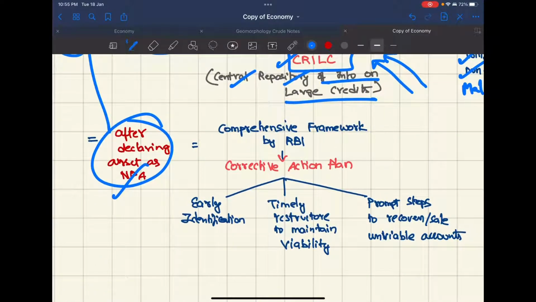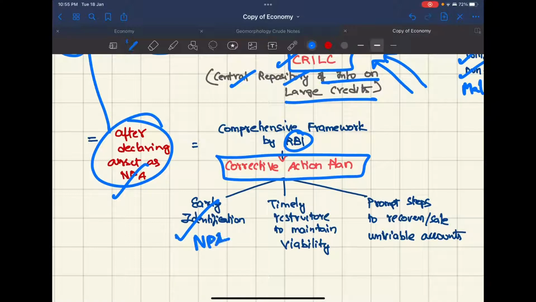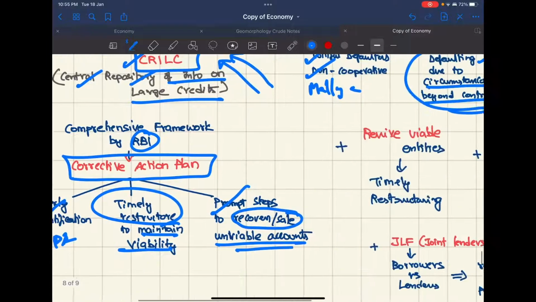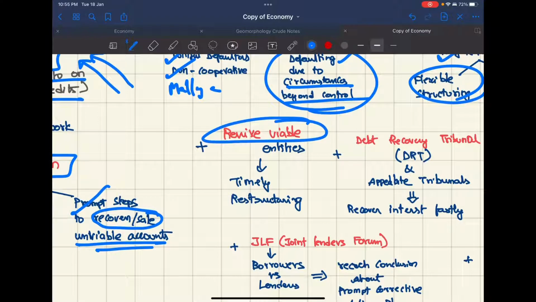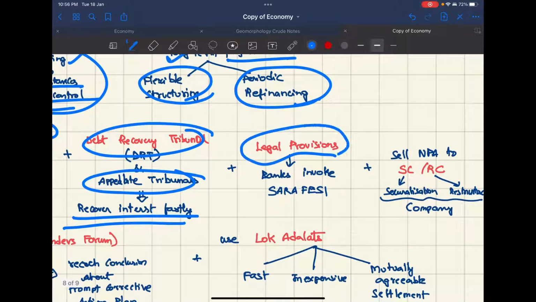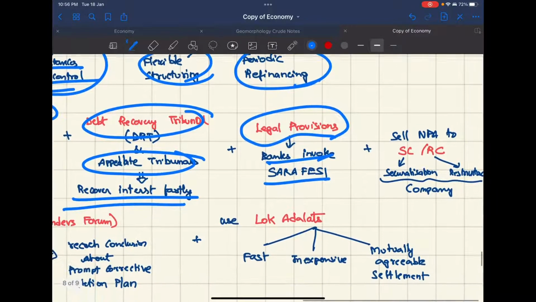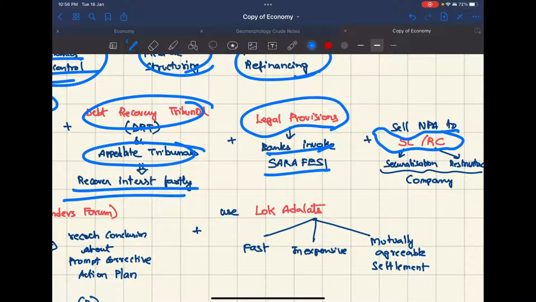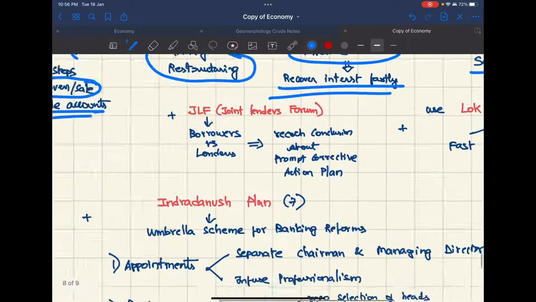After declaring an asset as an NPA, RBI has talked about the corrective action plan, which is early identification of the NPA, timely restructuring to maintain the viability, and prompt steps to recover the unviable accounts. Now, revive viable entities through timely restructuring. This is already covered. Debt recovery tribunals and appellate tribunals help recover the interest fast. And legal provisions: banks can invoke the SARFAESI Act and sell NPAs to SCRRC, securitization or reconstruction companies. Basically, they will buy the bad loan and try to recover on their own.